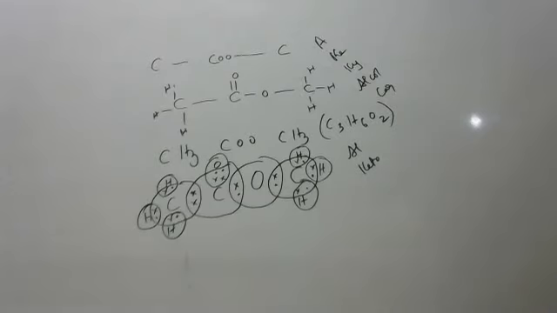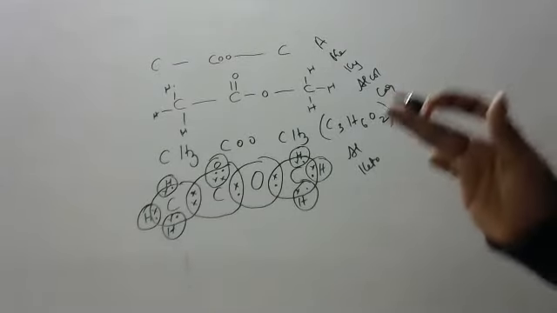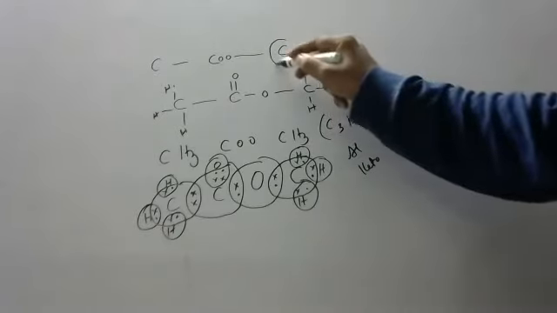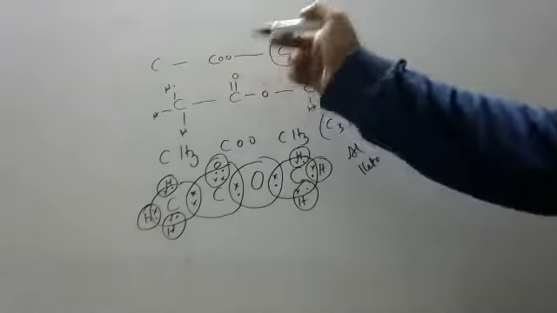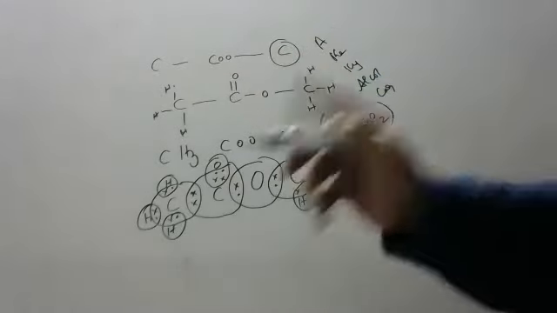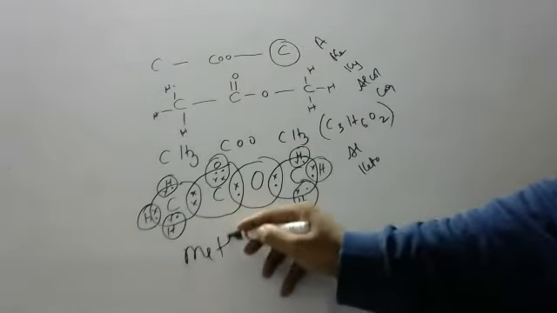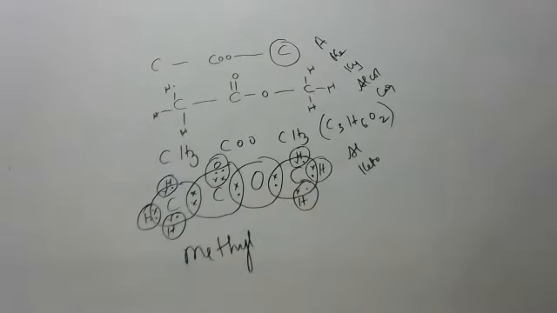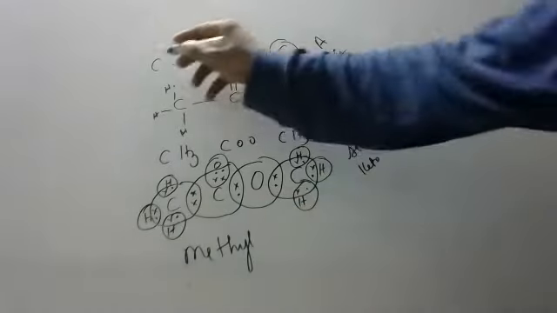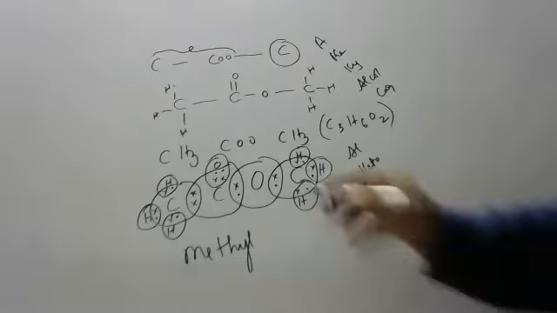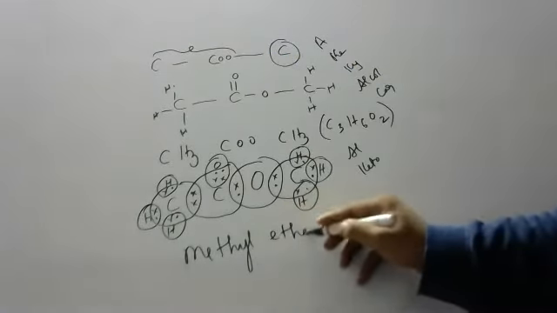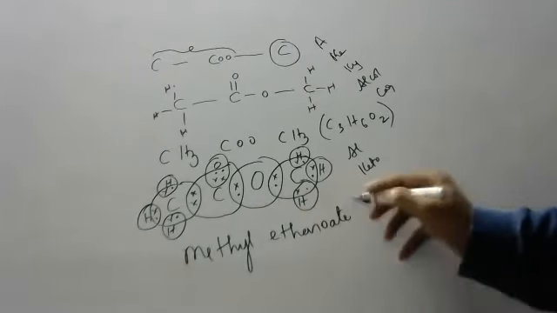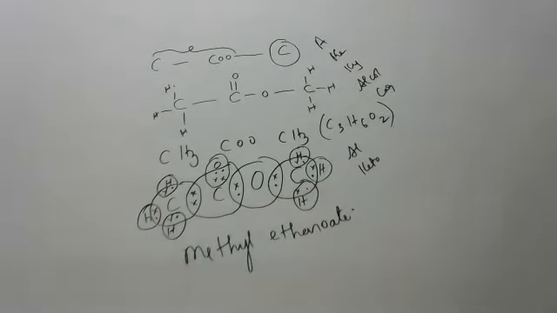The name of this compound goes like this, children. How do you name esters? Listen carefully. First we should name the right side, I mean the side of CO. How many carbons are there? One carbon, so methyl. Next the left side. Methyl, and these two are there, no? Ethanoate. The name of this compound is methyl ethanoate.